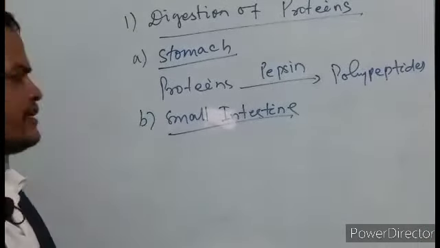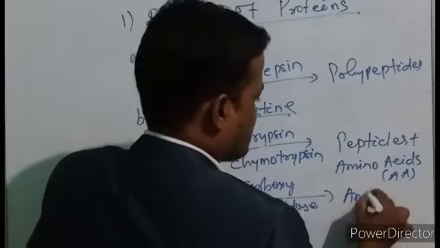Next, peptides in the presence of peptidase, or we can say carboxypeptidase, are converted into simple amino acids.